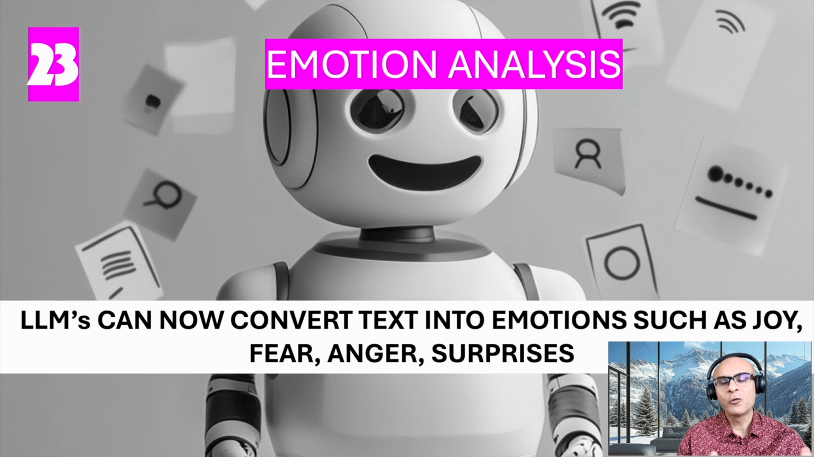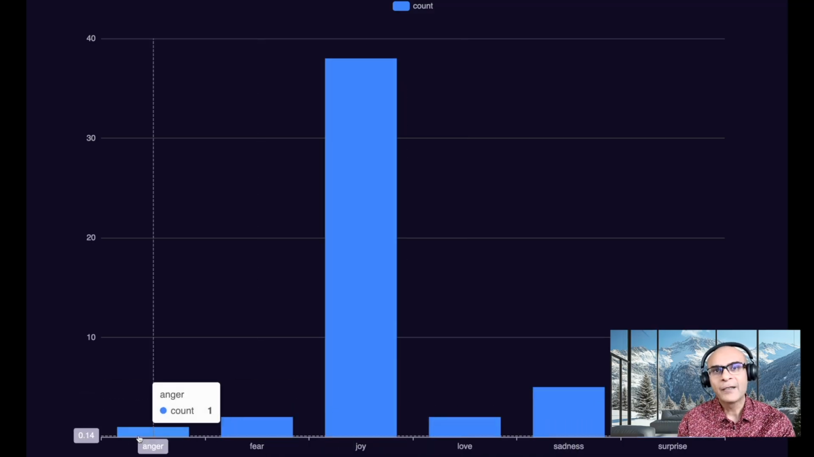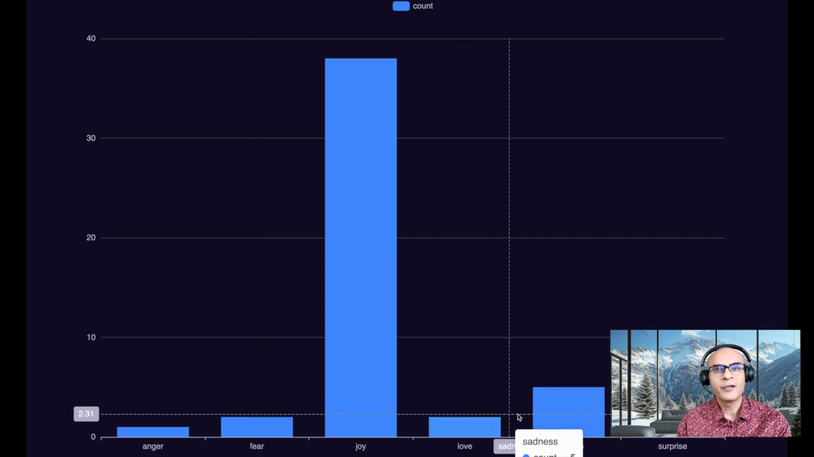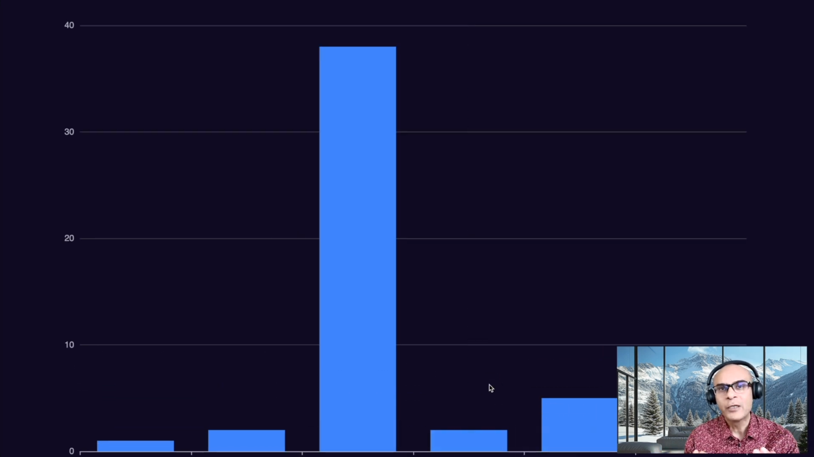Previously, when we talked about sentiment, it was negative sentiment, positive sentiment, or neutral sentiment. But now, with large language models, we can go beyond that and also understand emotions such as joy, fear, surprise. This is really powerful and it helps us to understand sentiment in a very holistic way.